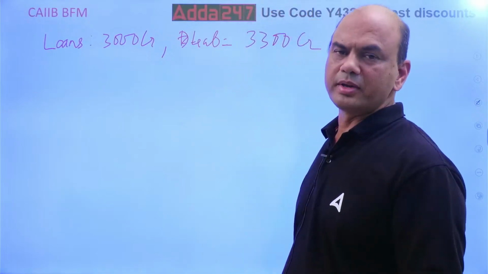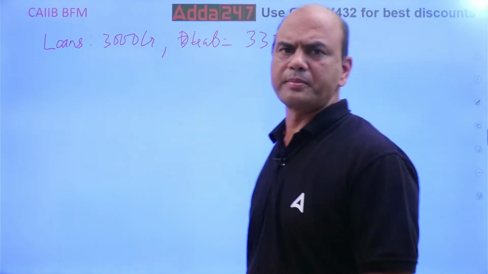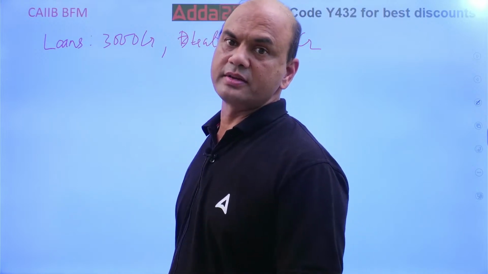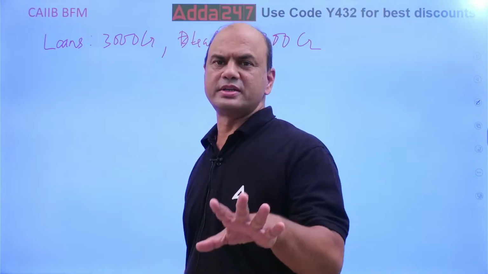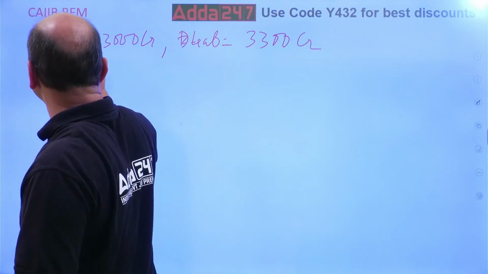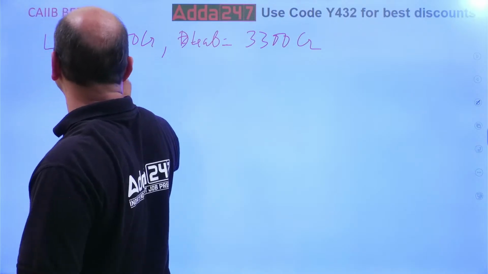Now let's say my rate of interest is common for both, 5%. Simple. ROI equals 5%.